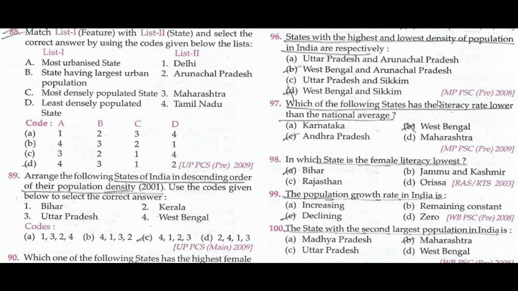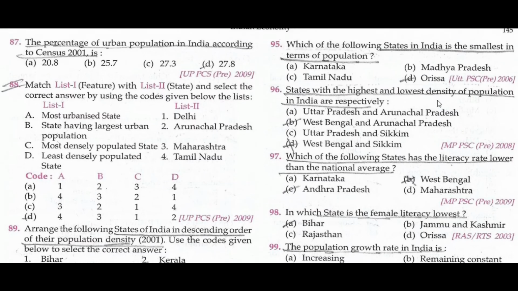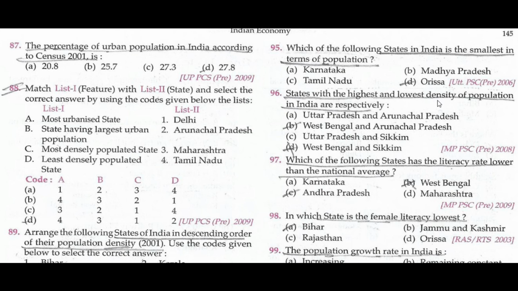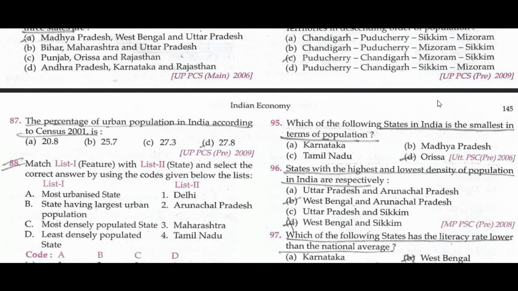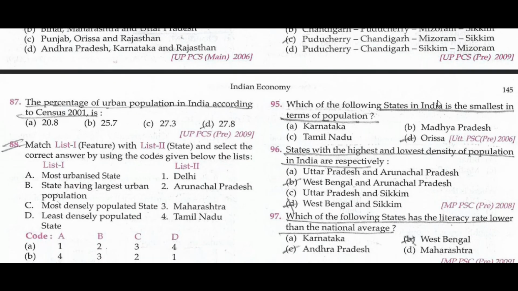In which state is the female literacy lowest? Bihar. Which of the following states has a literacy rate lower than the national average? Andhra Pradesh. States with the highest and lowest density of population in India are respectively West Bengal and Arunachal Pradesh. Which of the following states in India is the smallest in terms of population? Odisha. So this is all about the population.